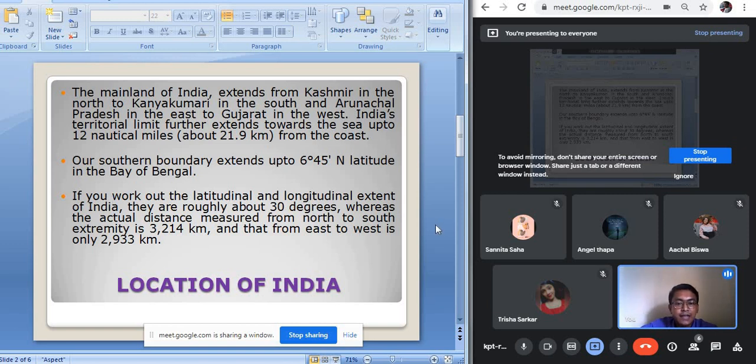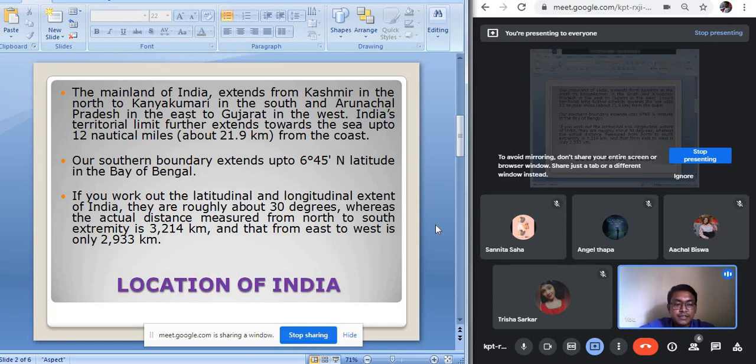There is a variation of almost 30 degrees latitude from the north to the south, as well as a variation of 30 degrees longitude from the east to the west. That means from 8 degree 4 minute north till 37 degree 6 minute north, if you subtract, you will find almost 30 degrees variation in the latitude.